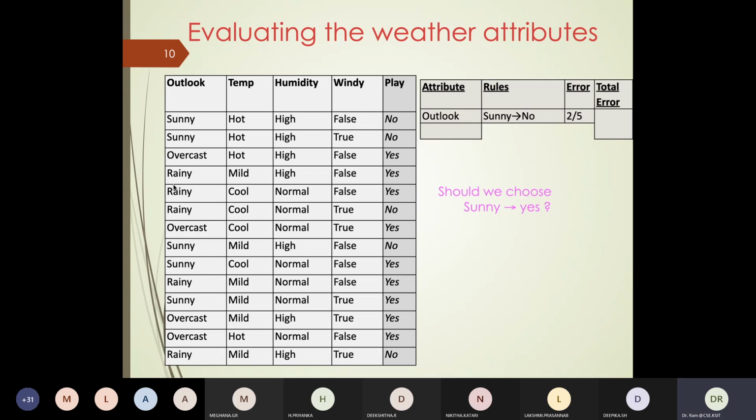Take a minute. Given that outlook is overcast, there is one record for overcast, another record for overcast, then another 2 records for overcast. So if outlook is overcast, what would my rule be, and what may error count be?